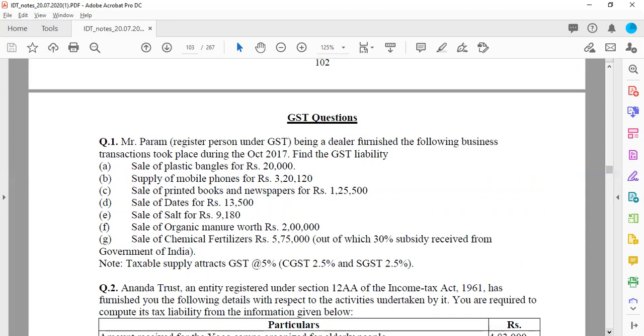Then you have supply of mobile phones for 3,20,120. Now, since this is a product or goods which has been sold or distributed, it is liable for taxes. Secondly, it is not covered under the list of exemptions. So he will have to pay tax on 3,20,120 at the rate of 2.5%. So 8003 of CGST and 8003 of SGST.